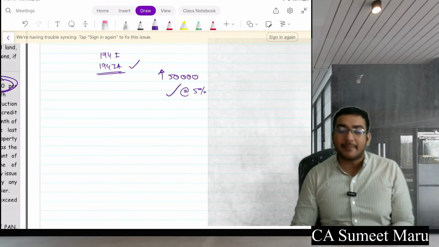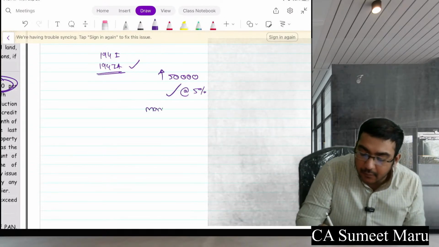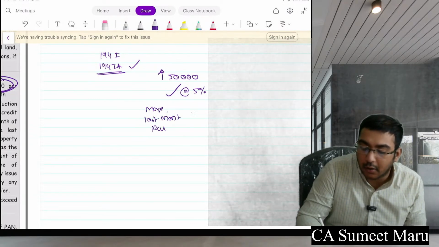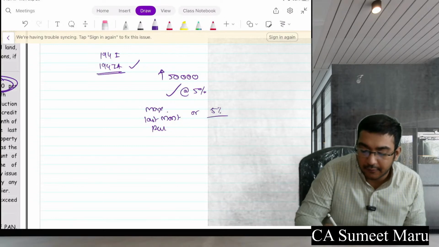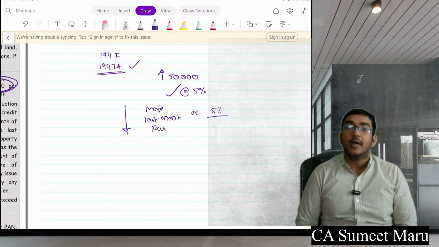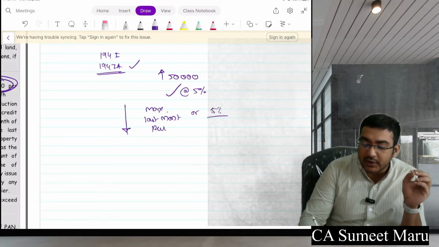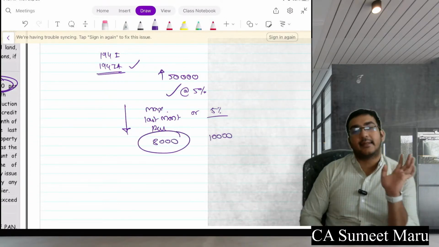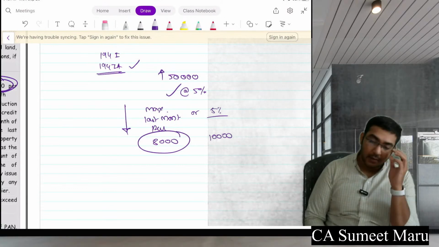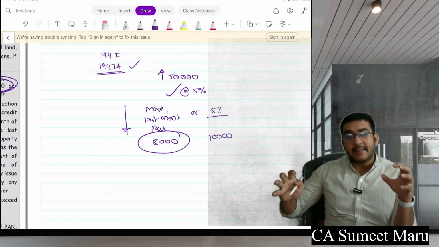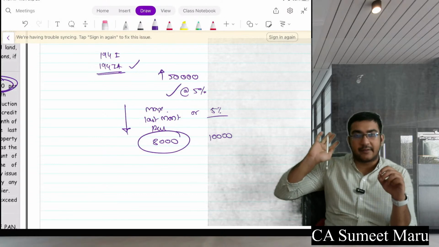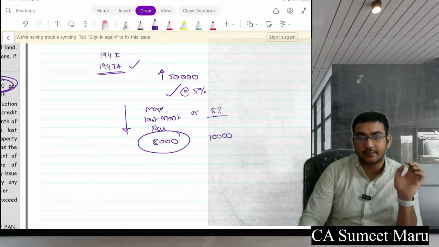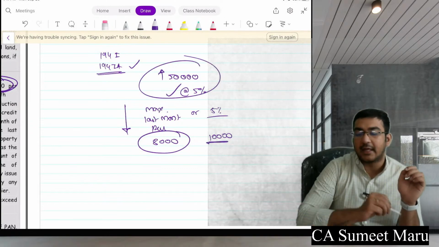But the TDS amount should be maximum the last month's rent or 5%, whichever is lower. So for example, say 5% comes to 10,000 and last month's rent is only 8,000. So TDS would be 8,000. Everyone clear? The complete year's TDS is to be done at one point itself. You do not need to do it every month. At year end, in March, you have to do the complete TDS, if the rent is above 50,000 per month.